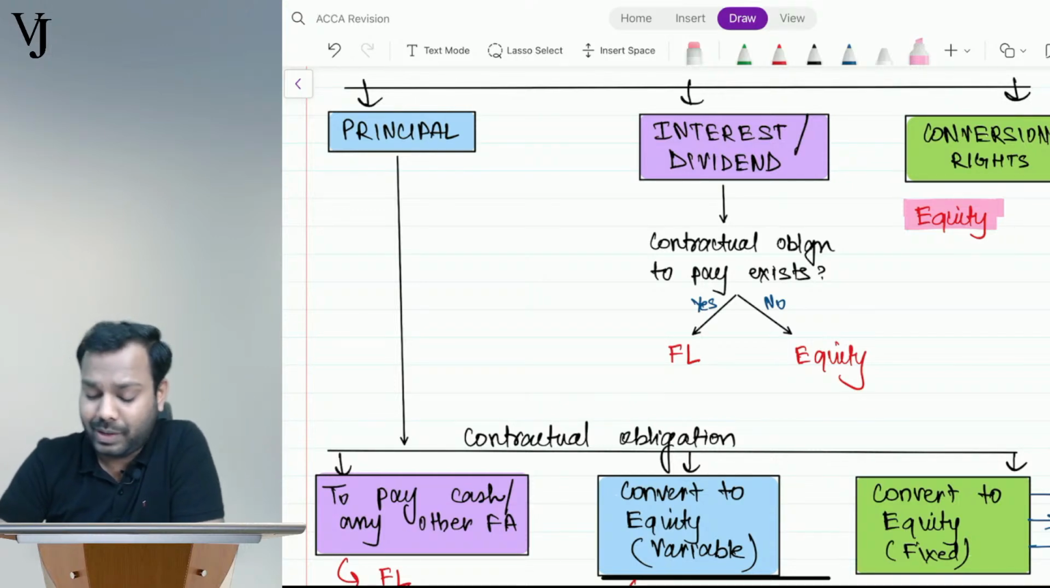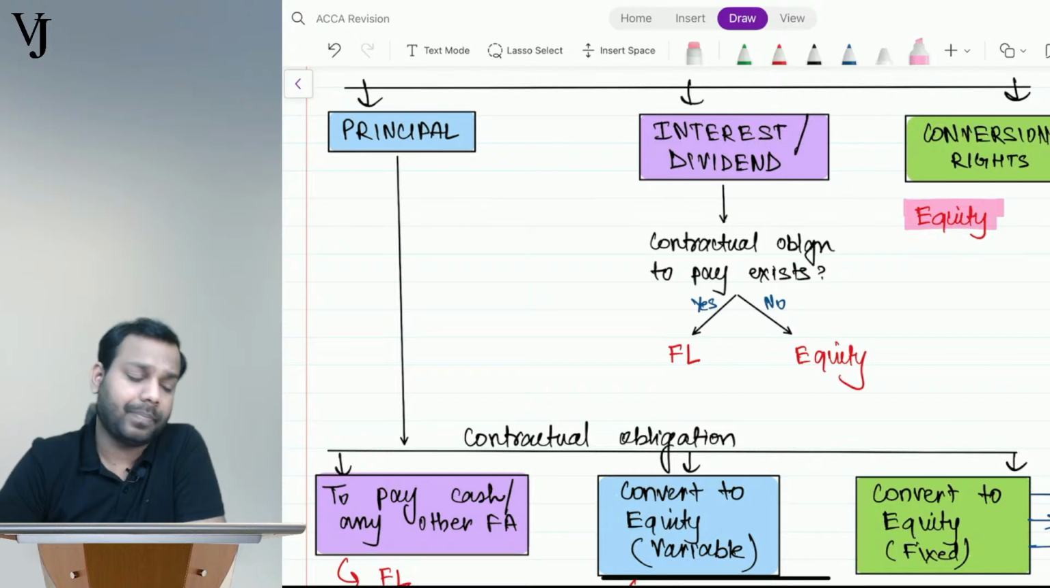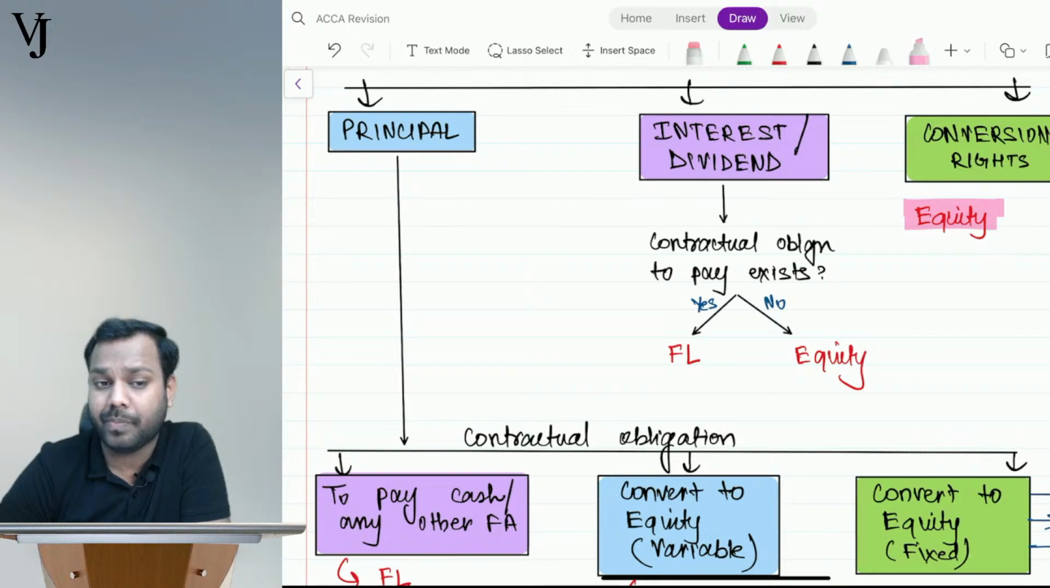interest or dividend. See guys, in the past we used to say that if it is an interest, it's a contractual obligation. If it's a dividend, it's not a contractual obligation, rather it's payable at the discretion of the company. Agree with you. But there can be a case that the dividends can also be a contractual obligation. Let me give you an example. Cumulative preference shares issued by the company. Wonderful answer, Ayush. Cumulative preference shares.